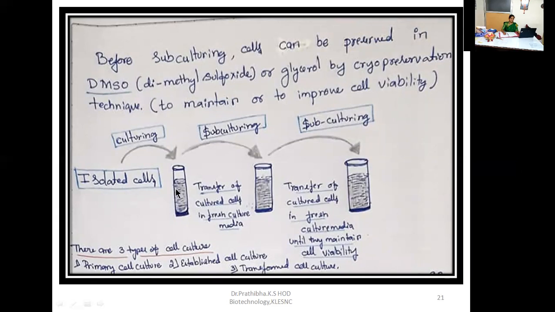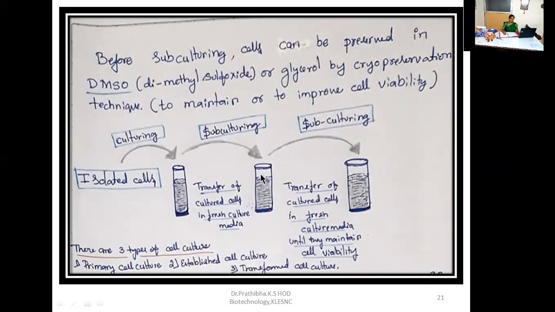Then what happens? Here nutrients are already exhausted. Once nutrients are exhausted, the cells further cannot grow in optimized condition. So what are we doing here? We are transferring the cultured cells into fresh culture media, and the process or technique is known as subculturing.